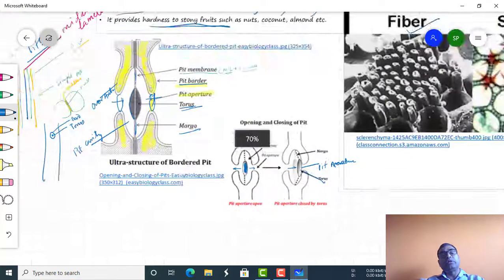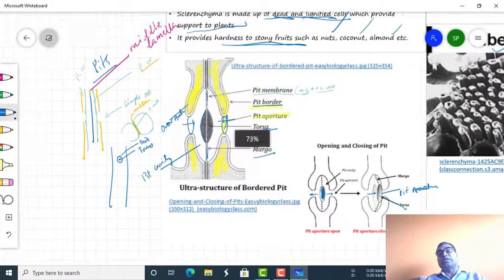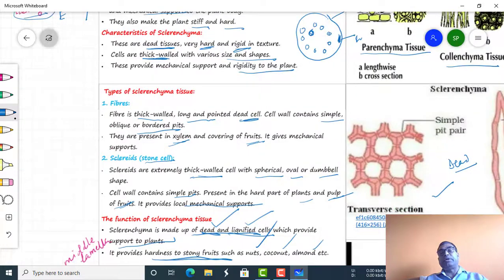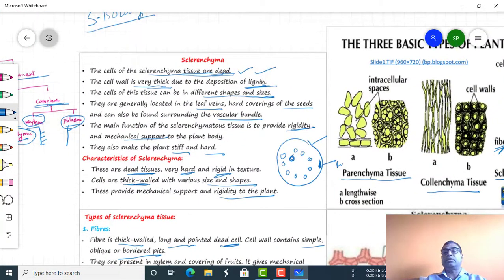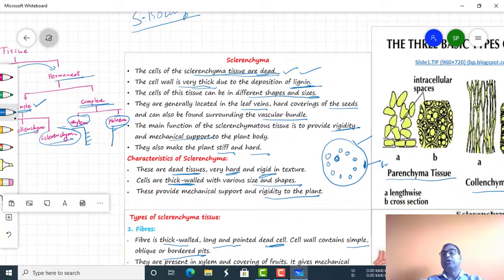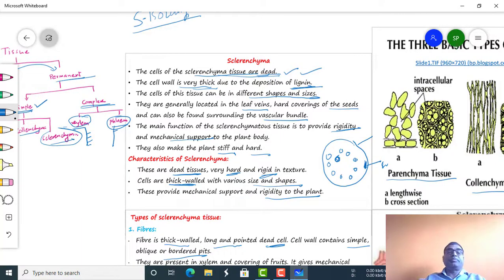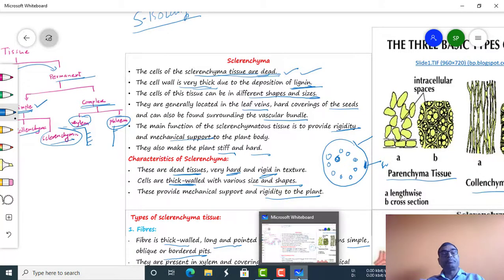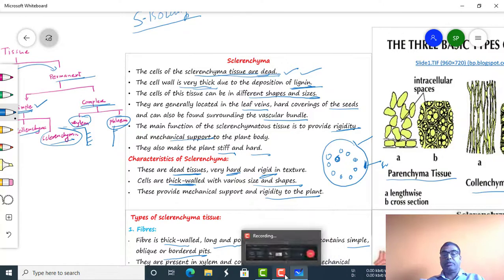So in short, the simple pits as well as bordered pits are present in the sclerenchyma type of cell. So this one is about the simple permanent tissue. Sclerenchyma is an example of a simple permanent tissue.